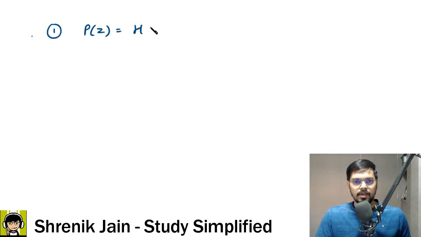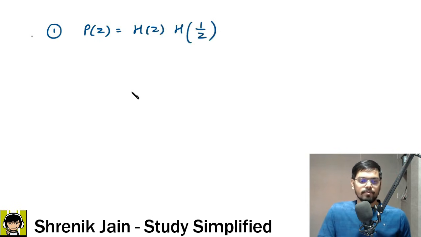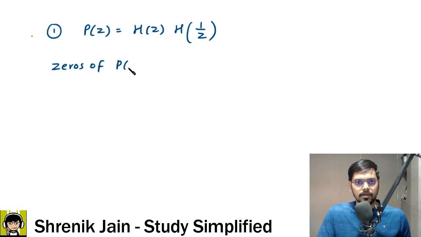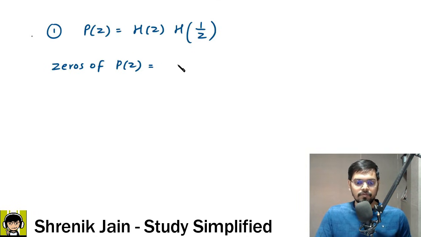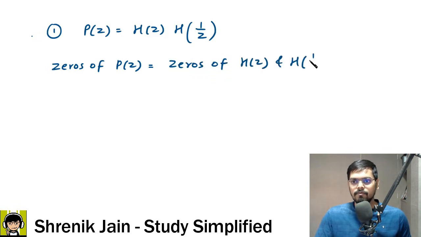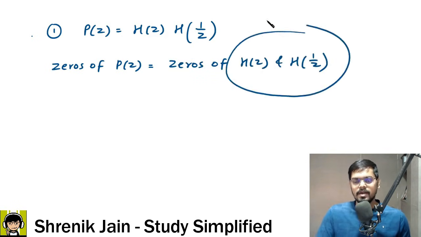P of Z is made from H of Z and H of 1 by Z. So basically the zeros of P of Z are equal to the zeros of this term and this term, right or wrong? Yes. So the zeros of P of Z are basically the zeros of H of Z and H of 1 by Z. Now my task is to find the zeros of these pairs.